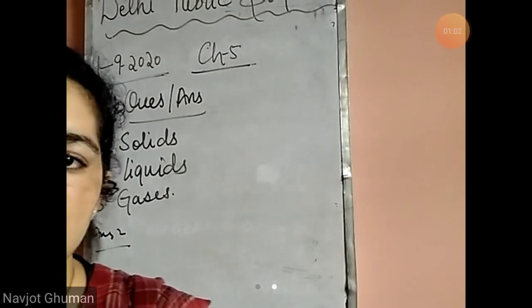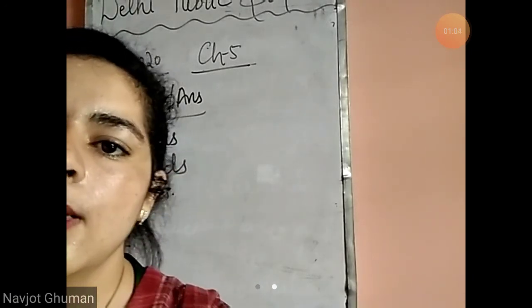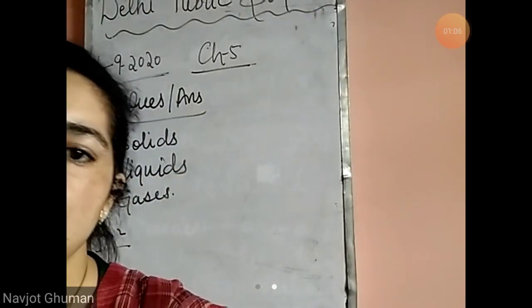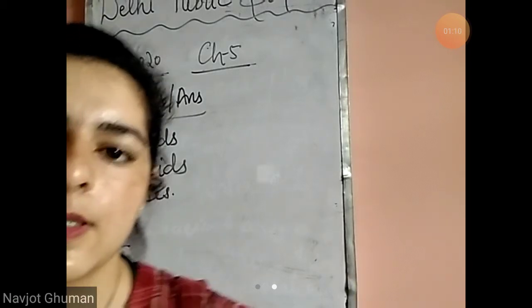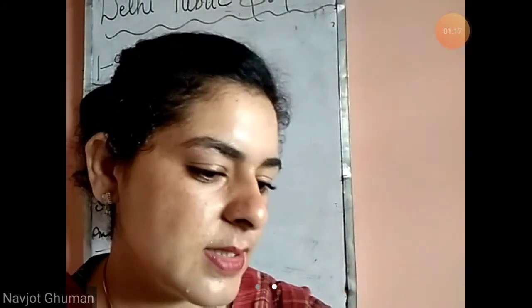Second difference is solids, they do not flow. On the other hand, liquids, they can flow. They can flow from one place to another. The water is flowing in the rivers. It is going from one place to another. That means liquids, they flow.